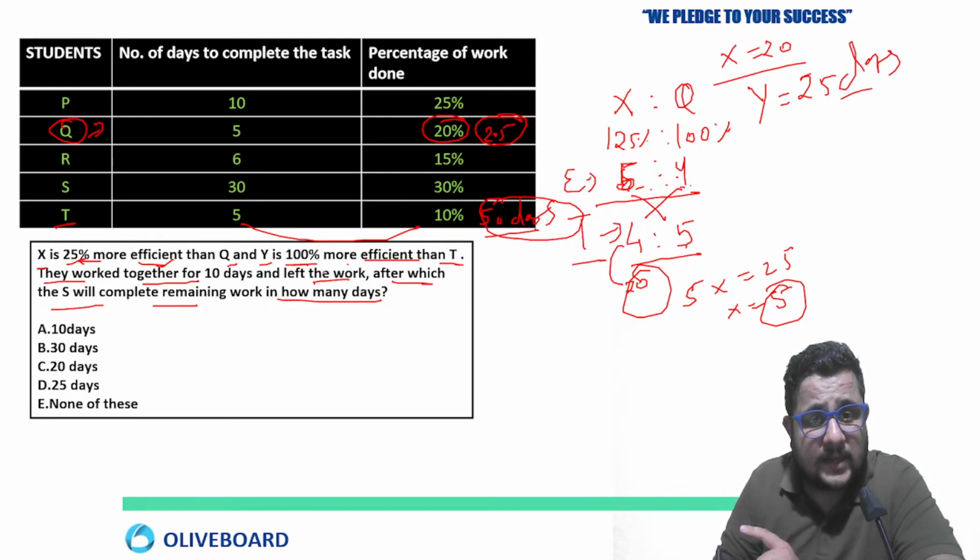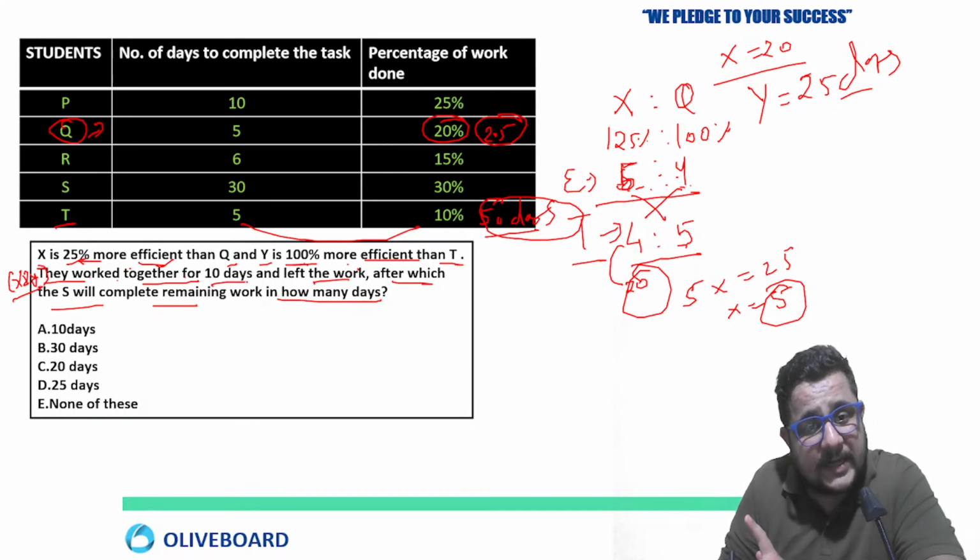They work together for 10 days, right? X is 25% more efficient than Q. Y is 100% more efficient than T. So who worked together for 10 days and left the work? So X and Y. I am just putting it here, some line is missing. X and Y worked together for 10 days and left the work, after which...